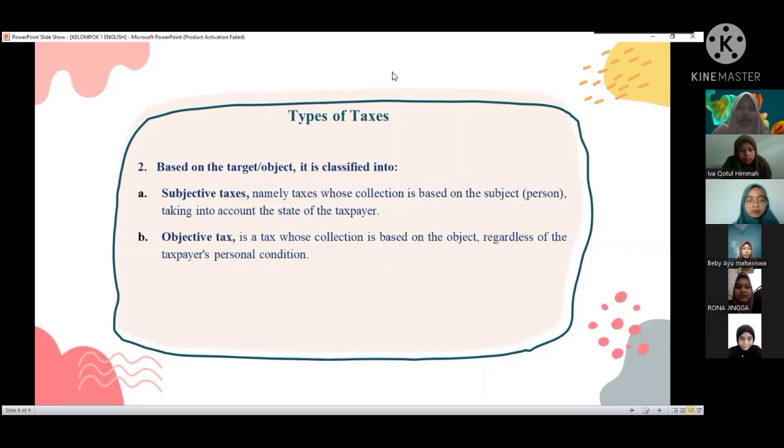Good question. Who can answer that question? Miss, examples of subjective tax are income tax. Examples of objective tax are land and building tax, value added tax, and luxury goods sales tax.